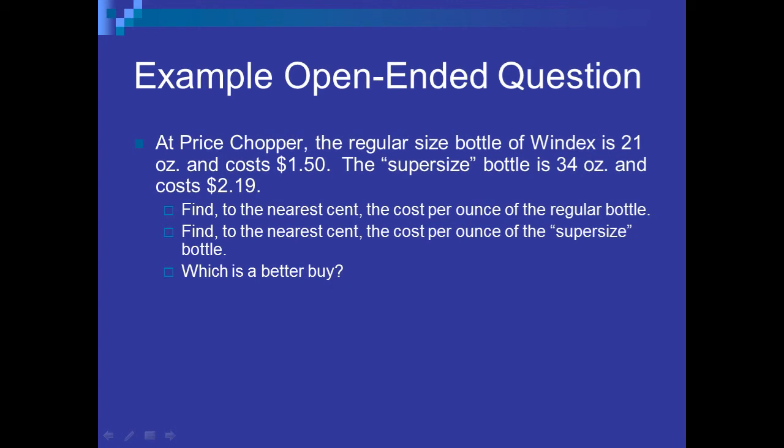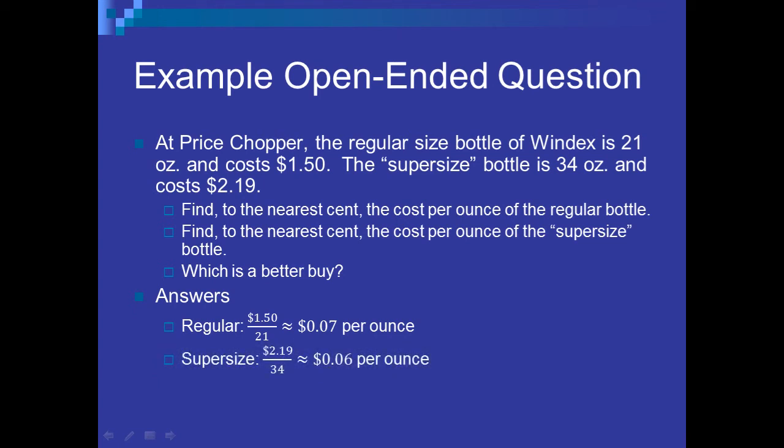Since it says cost per ounce, I want to put the cost on top and the ounces on bottom. So for the regular size bottle, it's $1.50 divided by 21, which approximately gives me 7 cents per ounce. For the supersized bottle, we have $2.19 divided by 34 ounces. That gives me 6 cents per ounce. Now, because it is a lower price, the supersize is a better buy overall. It might not seem like much, but if you're looking at a product like Windex, a product that never goes bad, it's probably best to buy the supersized bottle.